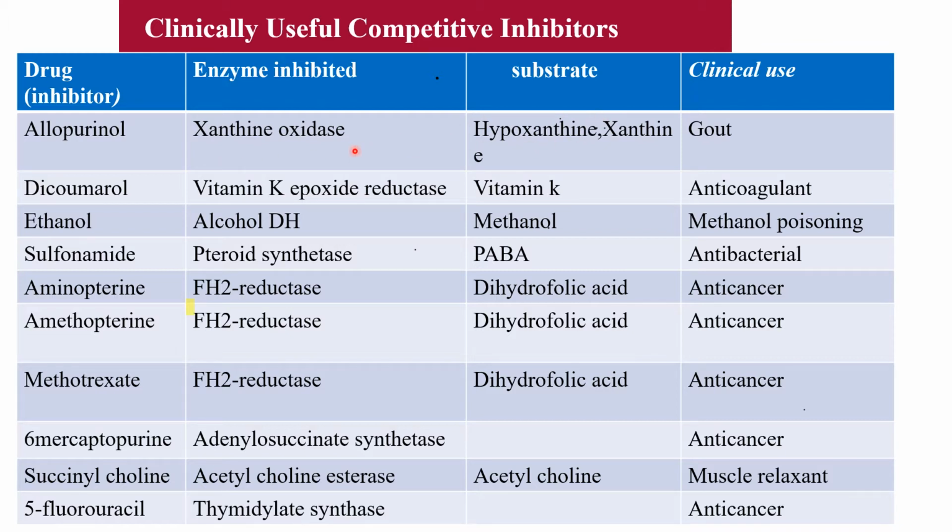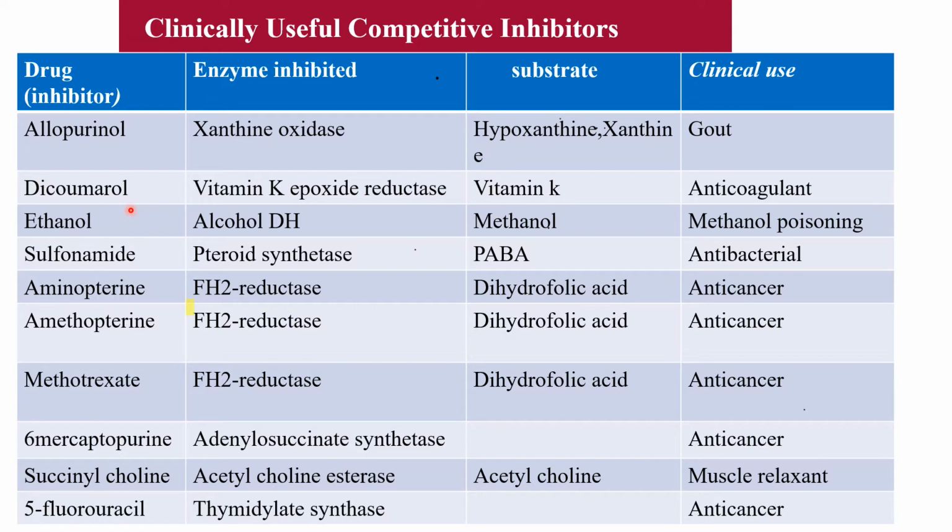By this xanthine oxidase, hypoxanthine and xanthine are converted to uric acid. But this enzyme is inhibited by the drug allopurinol, and therefore uric acid production is decreased, and therefore it is used in the treatment of gout. So this is one example: allopurinol is used in the treatment of gout, and the enzyme inhibited is xanthine oxidase.